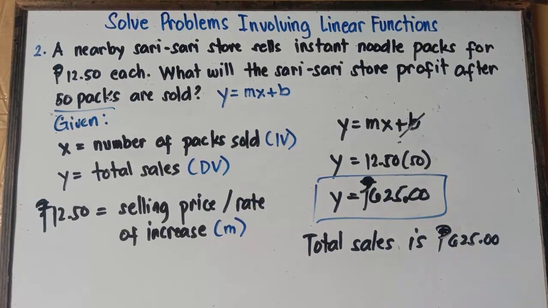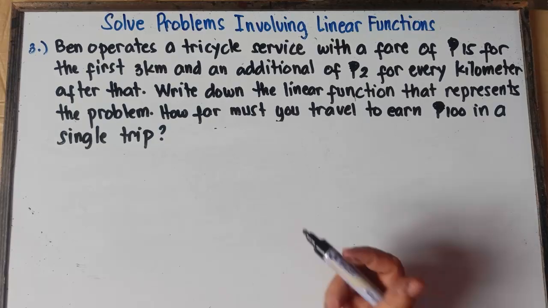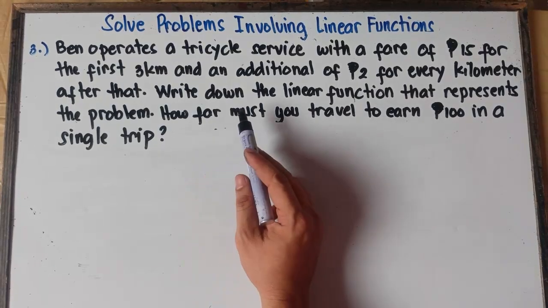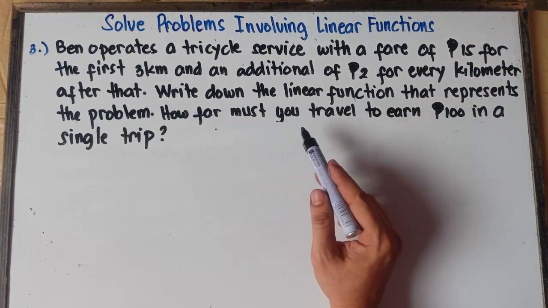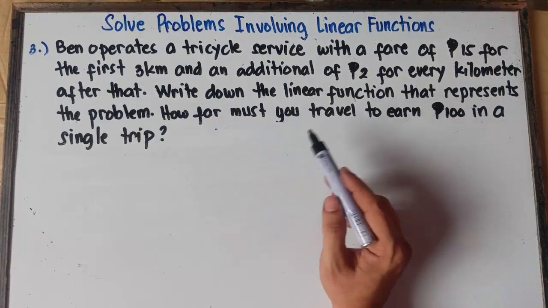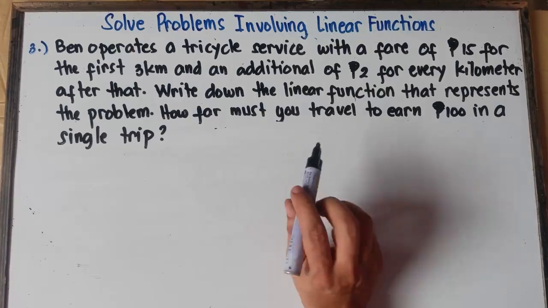Alright, so let's proceed now to example number 3. So Ben operates a tricycle service with a fare of 15 pesos for the first 3 kilometers and an additional 2 pesos for every kilometer after that. Write down the linear function that represents the problem. How far must you travel to earn 100 pesos in a single trip?